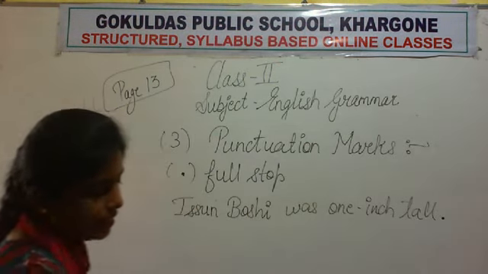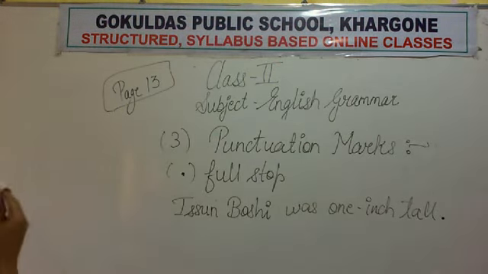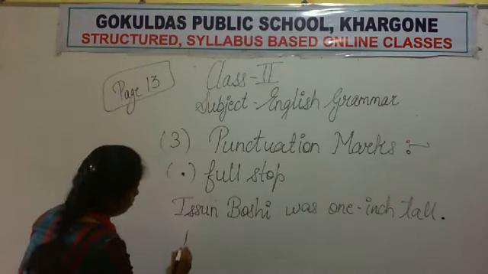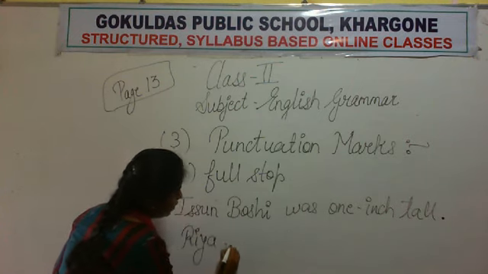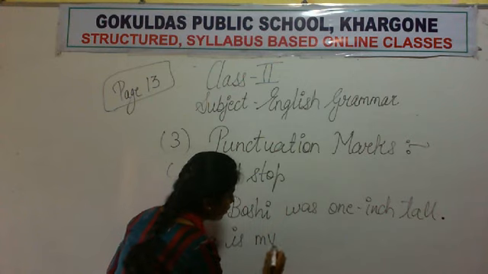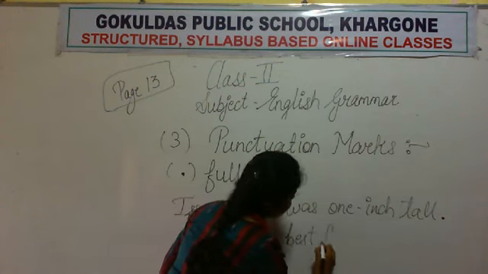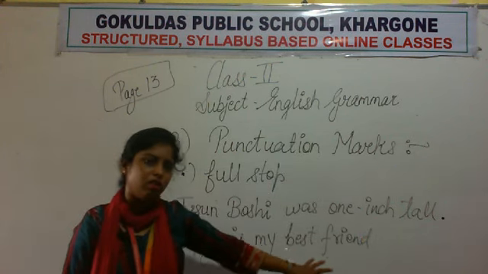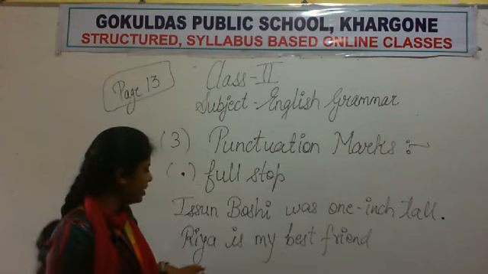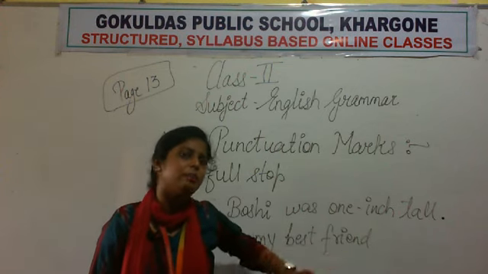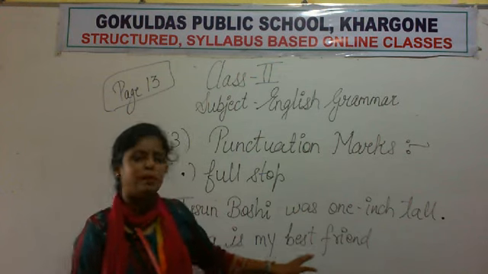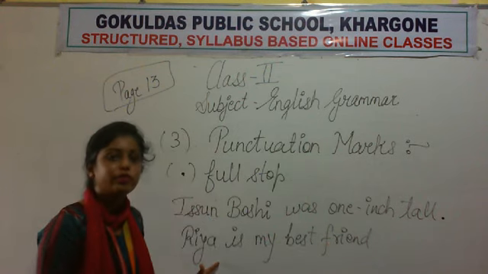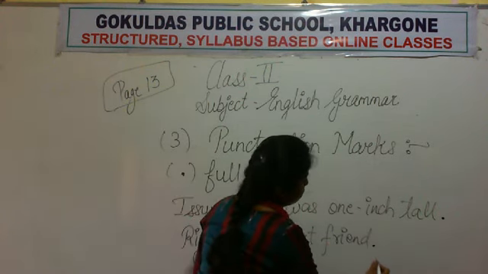Okay. Now next example I am going to give you is Riya is my best friend. Riya मेरी best friend है. So here am I asking any question? No. Is there any exclamation here? No. I am not surprised or shocked to see something. But yeah, here simply I am telling that Riya is my best friend. Riya मेरी best friend है. So in these simple type of sentences we use full stop.